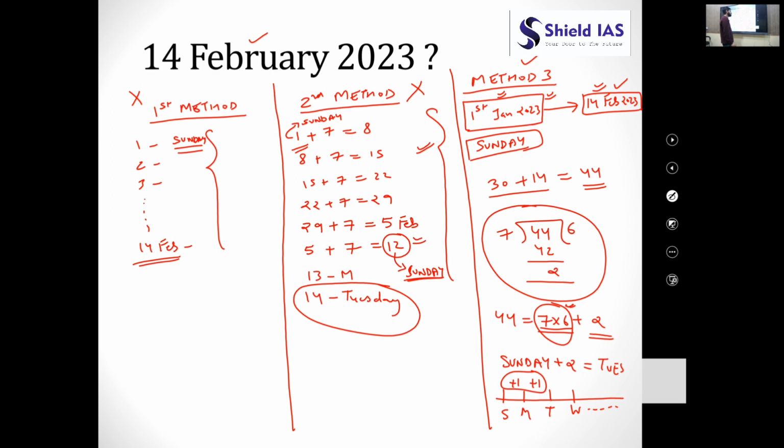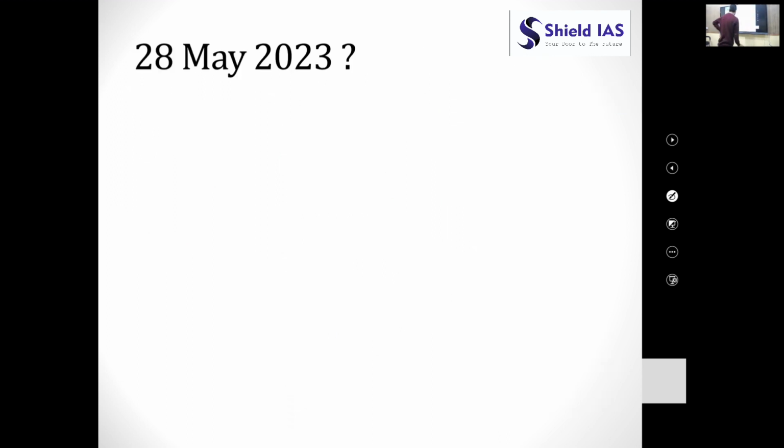For solving all the questions we would be relying on method number 3. Okay, let us solve another question. Maybe this will bring you more clarity. We have to find the day on 20th May 2023. What will be the day on 20th May 2023? Let us directly go to the method we have just discussed, method number 3. What is given? We know that 1st January 2023 is Sunday.